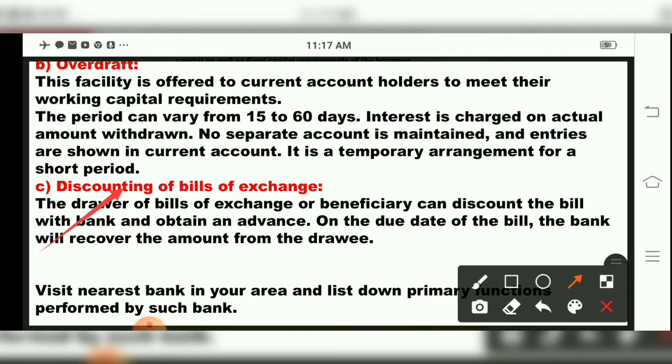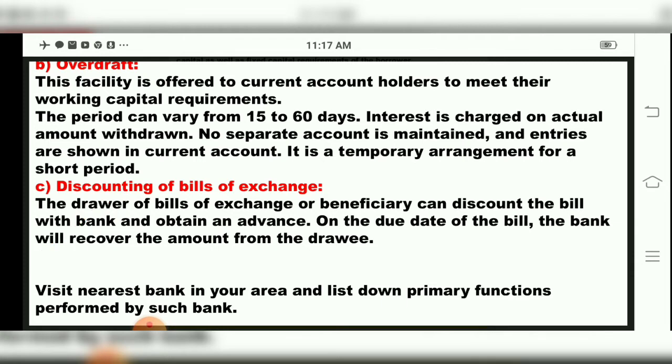Then the drawee, whoever has to pay the amount to me, will be called by the bank, and that person will deposit the money in the bank. Like that, the facility will be given for discounting bills of exchange. It is not necessary that you should have money over there. So this is called discounting bills of exchange, children.